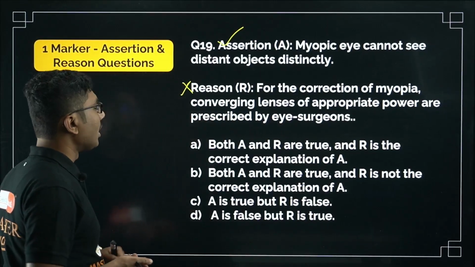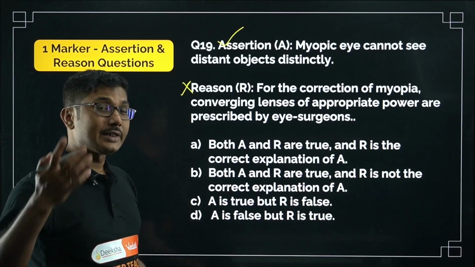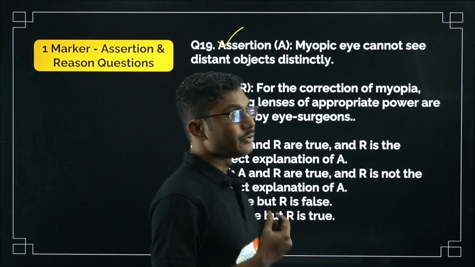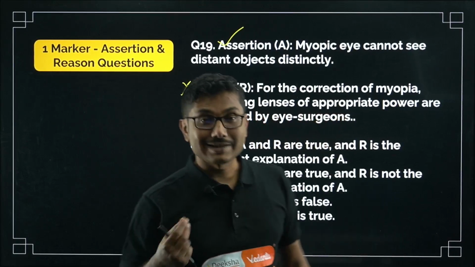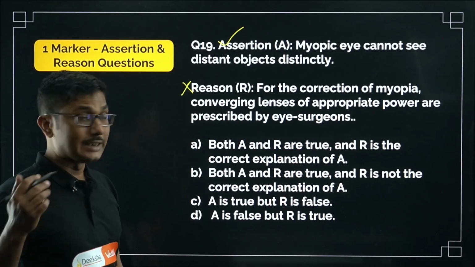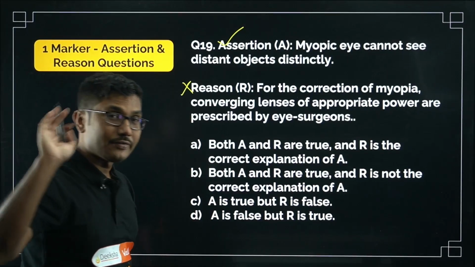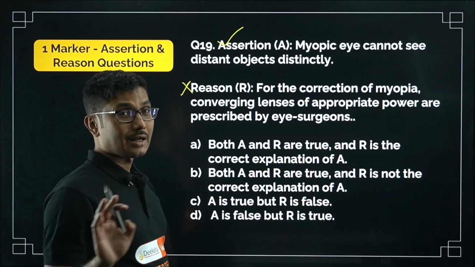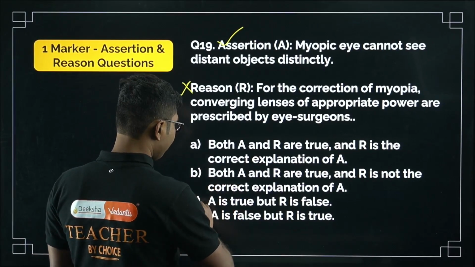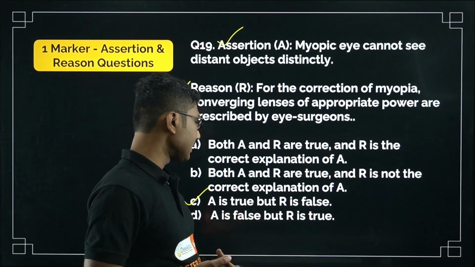So there are two reasons: the eyeball is elongated, or your eye lens is not able to relax so that you can converge distant rays easily. So these are the two reasons. Any other reasons given, even if they are factually correct, are not the correct reason. So only A is true, R is false, so the correct answer is option C.